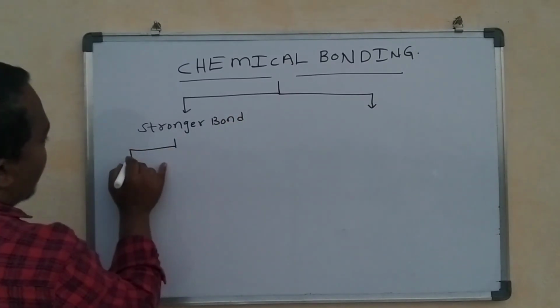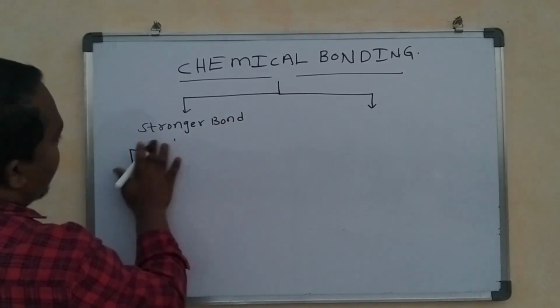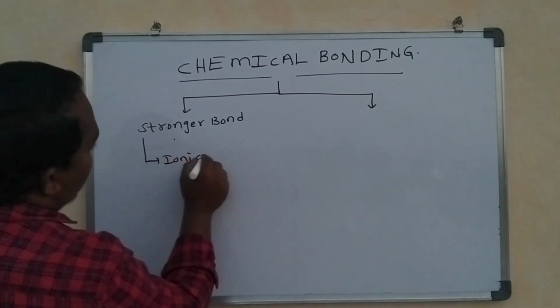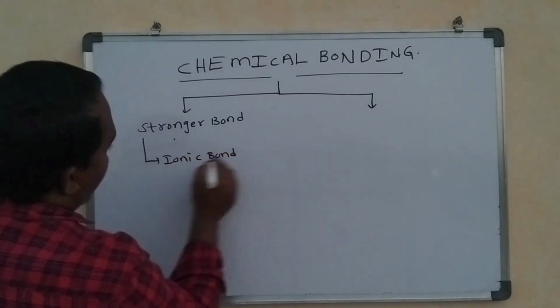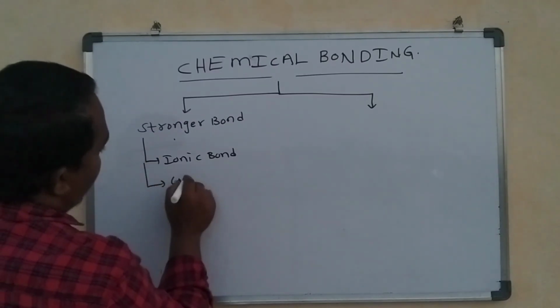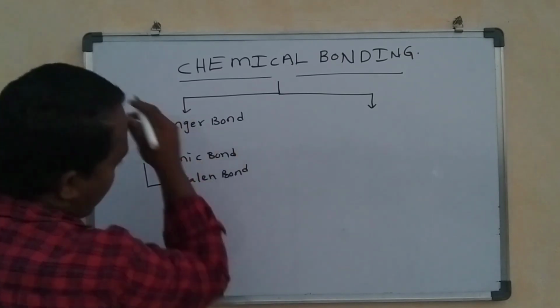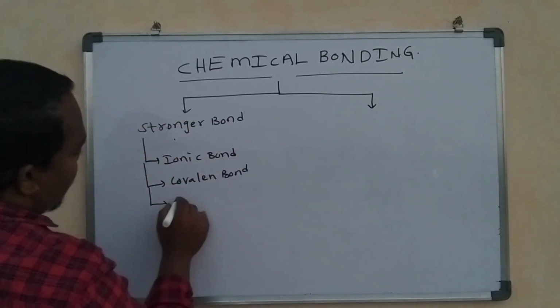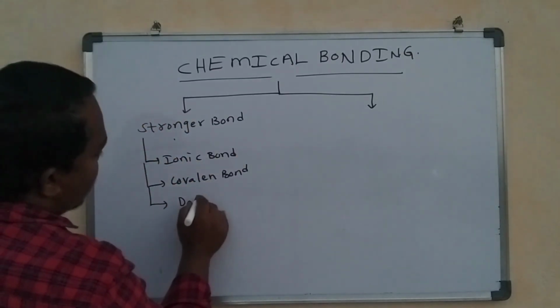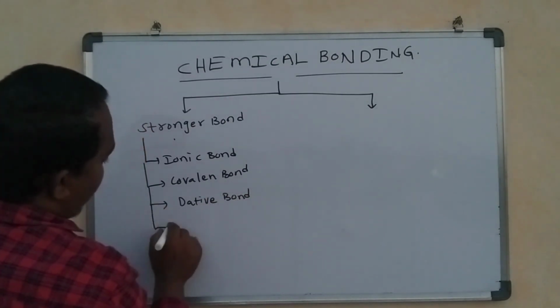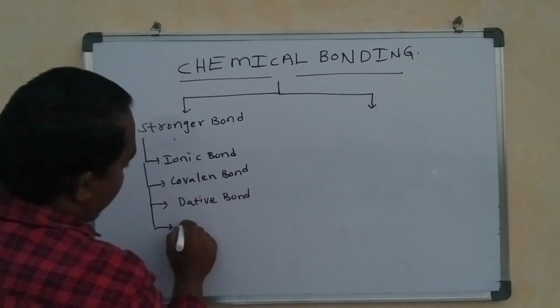Stronger bonds include ionic bond, covalent bond, dative bonds, and metallic bonds.